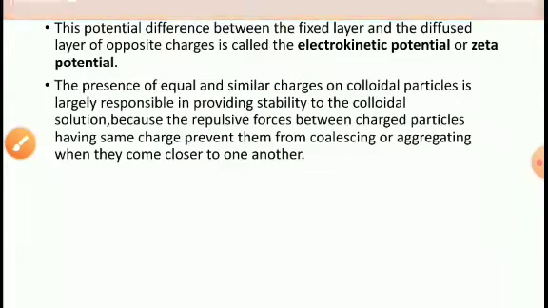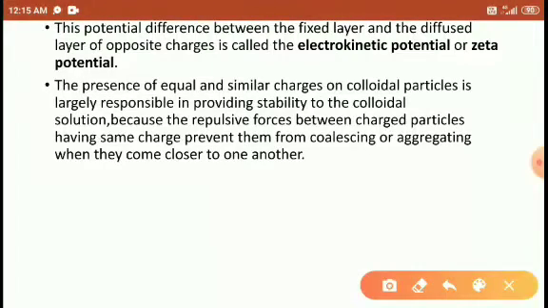Right, students? The potential difference between the fixed layer and the diffuse layer is called the electrokinetic potential or zeta potential.